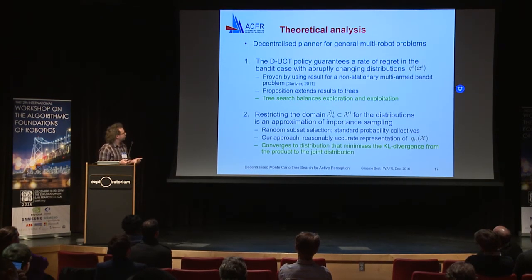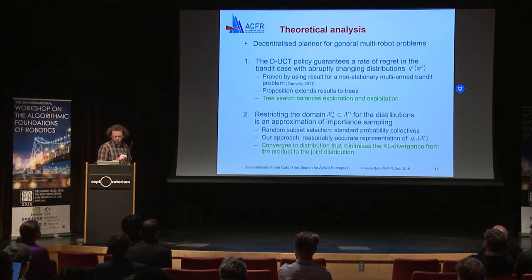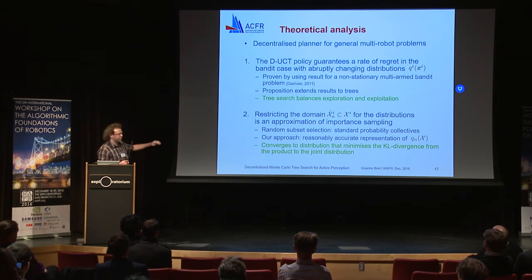The first is that we can show that the DUCT, the discounted policy, when we're changing the distributions abruptly, we can still maintain that we're balancing between exploration and exploitation. The second main result is that the way we're restricting the domain, we can show that this is a type of importance sampling. And we can give some guarantees that come back to the probability collectives idea, where we're converging to a distribution that minimises a KL divergence between the product distribution and the joint distributions that we saw before.